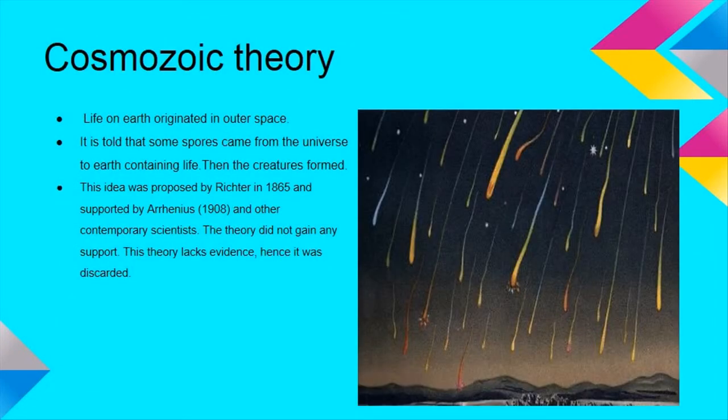Cosmozoic theory. Life on Earth originated in outer space. It is told that some spores came from the universe to Earth containing life. Then the creatures formed. This idea was proposed by Richter in 1865 and supported by Arrhenius in 1908 and other contemporary scientists. The theory did not gain any support. This theory lacks evidence, hence it was discarded.